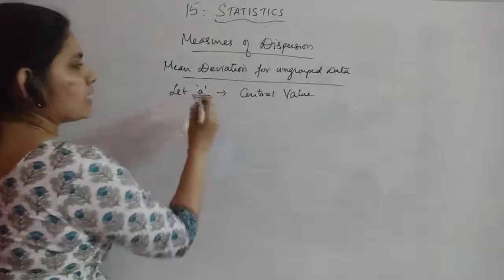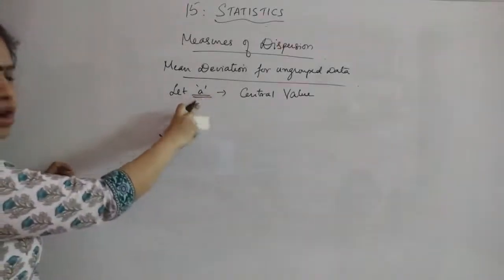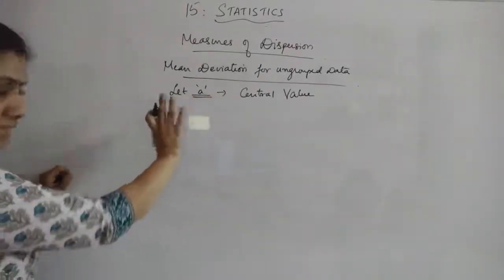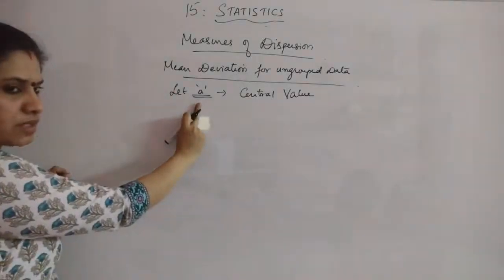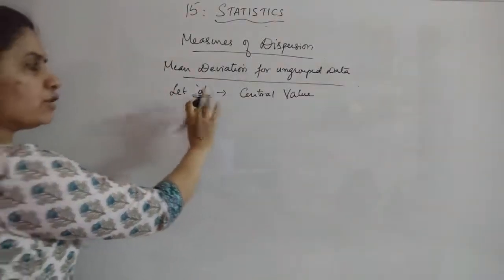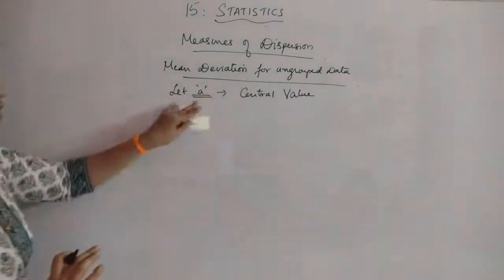Taking a as the central value, it can be either through median or through mean. These are the two things which you are studying. Through mean you can find out the central value, or through median. In any of the ways you have found out a central value, suppose.